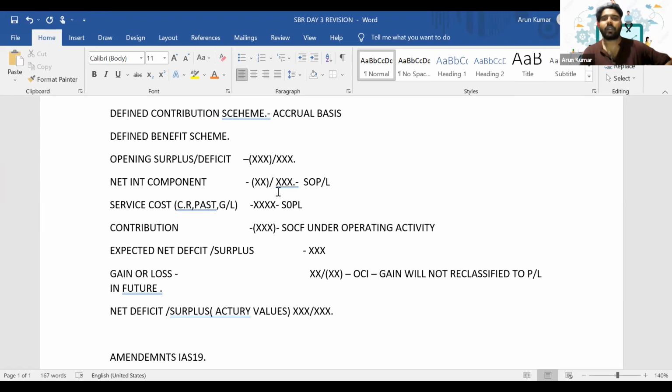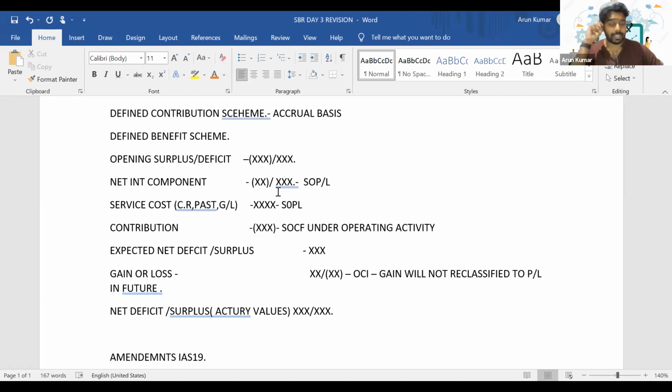So as a result, we need to remeasure this current service cost for the remaining period, as well as remeasure the interest component on the latest, updated rate of interest. But earlier, or even now, IAS 19 used to follow the old treatment. Old treatment means they used to keep using the opening interest rate to calculate the interest expense throughout the year. So that should not be allowed anymore. So that's an amendment that came to IAS 19.